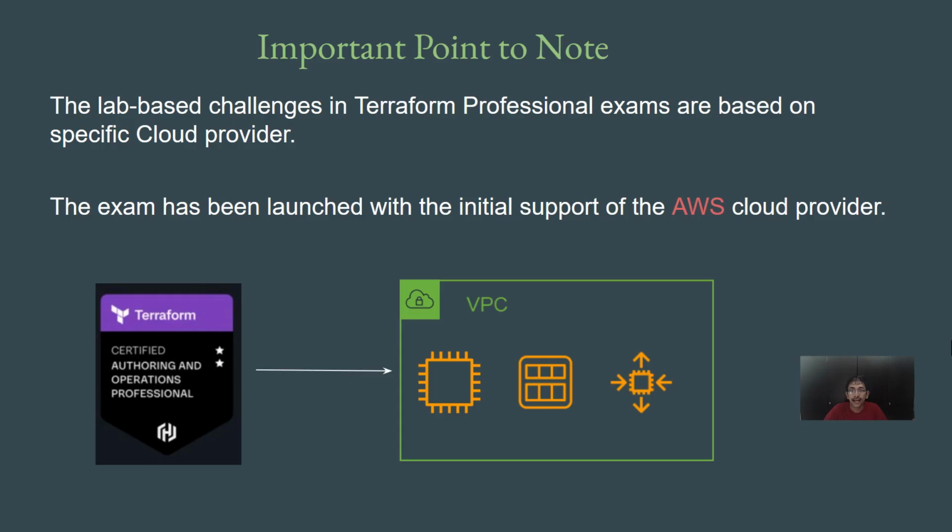Now, when a candidate who is working with other providers like Azure or GCP hears that the exam is launched with the AWS cloud provider, the question that comes is, is this course good enough for me if I'm coming from a different provider background? Will I understand the practicals, or are you going to discuss the Terraform integration with the AWS provider in detail, which I might not understand?